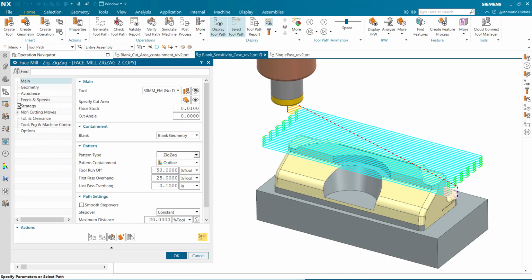FaceMill ZigZag is blank sensitive, meaning the operation will only generate the toolpath within the blank volume above the specified cut area. Notice containment is set to blank geometry.